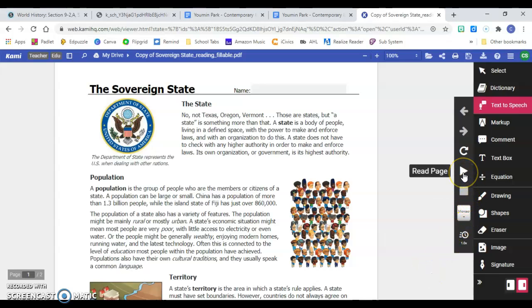The other thing you can do is you can click the read the page and you can slow it down or speed it up using this little time clock. So it makes it a little bit easier to understand when you press play.